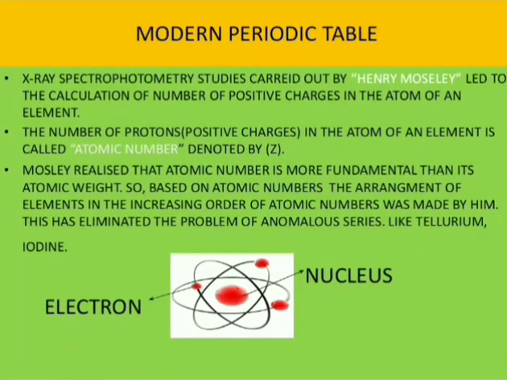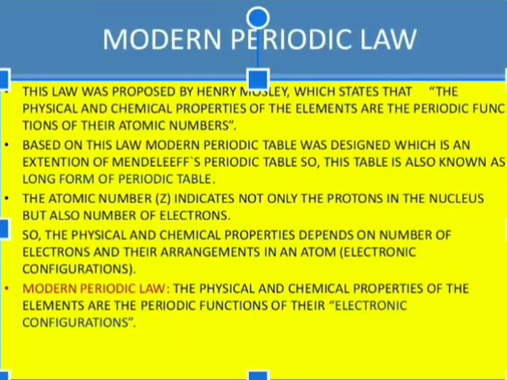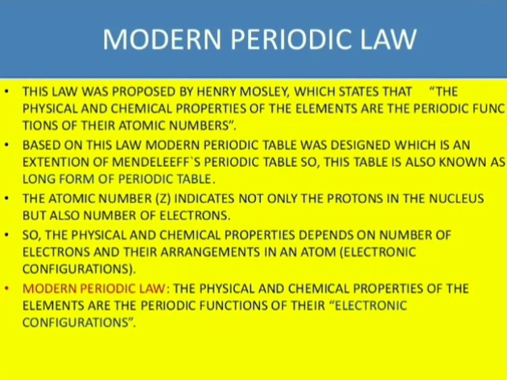See, here you have a diagram which shows the nucleus in the center surrounded by electrons which revolve in a confined path known as an orbit. According to Moseley's periodic law, which we call the modern periodic law, the physical and chemical properties of the elements are the periodic functions of their atomic numbers.